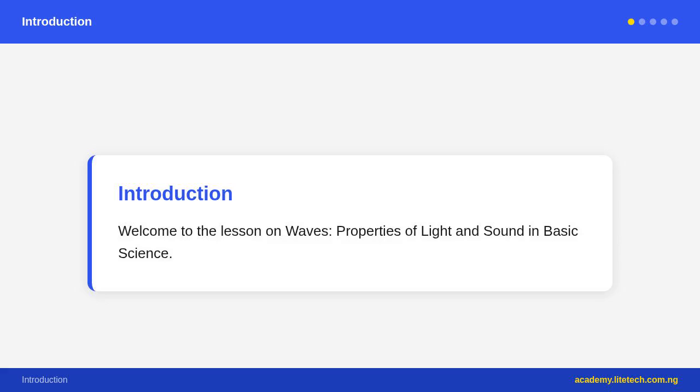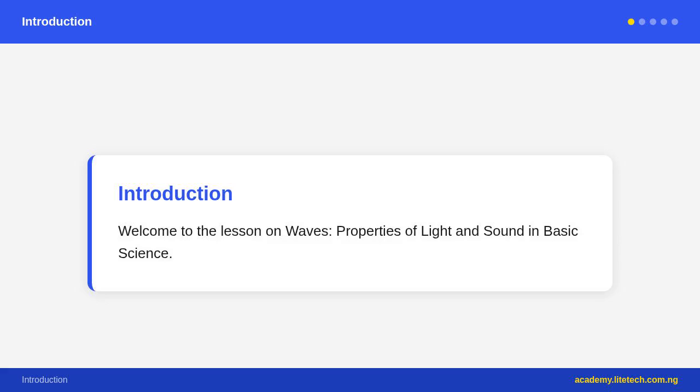Wavelength, lambda: the distance between two consecutive corresponding points on a wave, e.g., crest to crest, or trough to trough. Frequency, f: the number of complete waves, or cycles, per second. SI unit: Hertz, Hz. 1 Hertz equals 1 cycle per second.